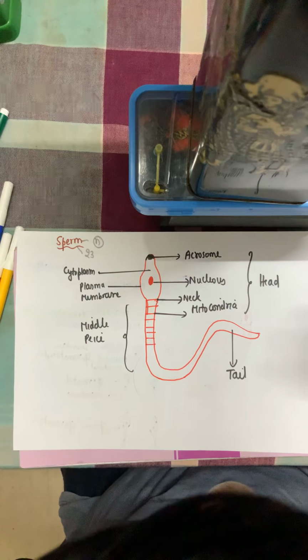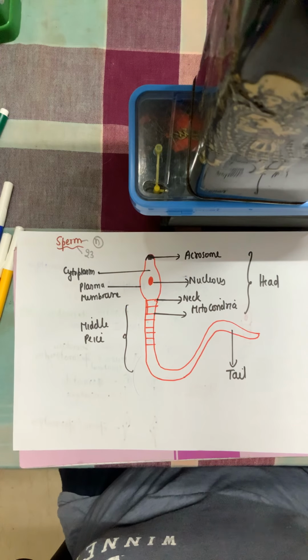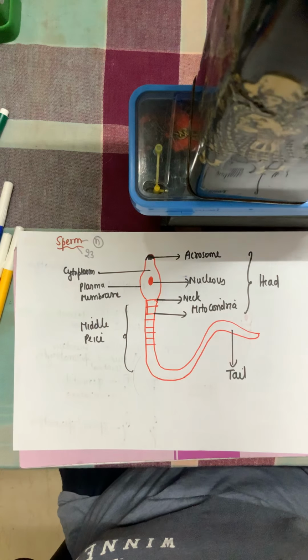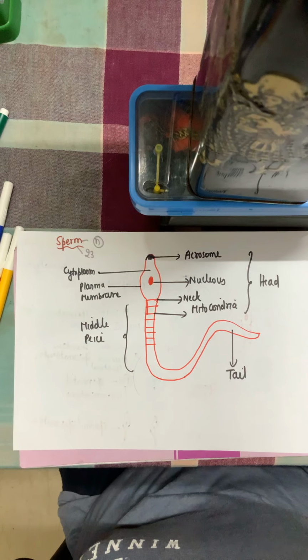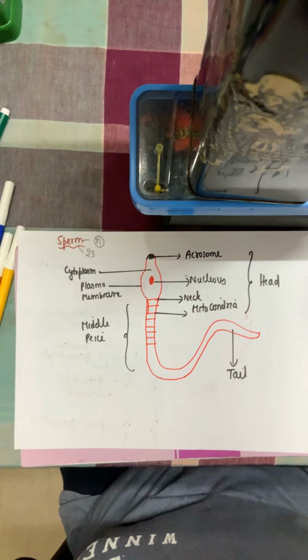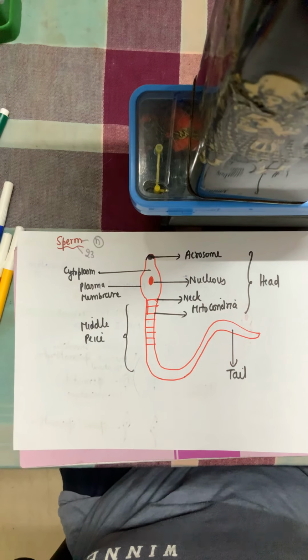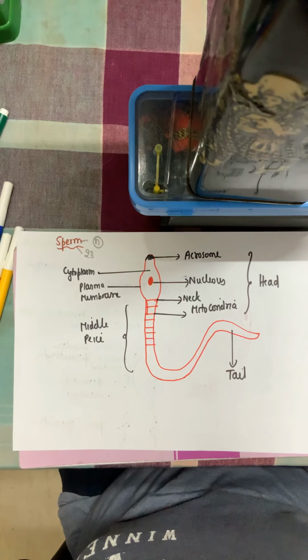And in the end is another very crucial part, the tail of the sperm. Now why is the tail important? Tail is very important because the tail will give the sperm flexibility. It will help to move the sperm, it will help to make the sperm flexible. And as sperm is motile, it has to move to the egg; the egg won't move towards it. So that's why it has to have some movement facilitator. Like we have legs, it has a tail, and it has mitochondria in the middle piece to give it energy